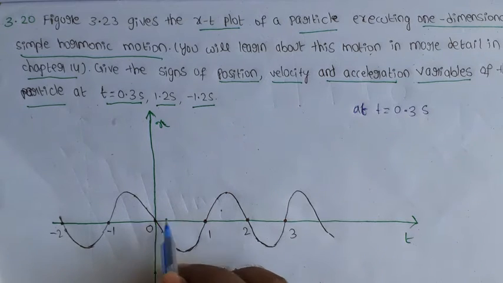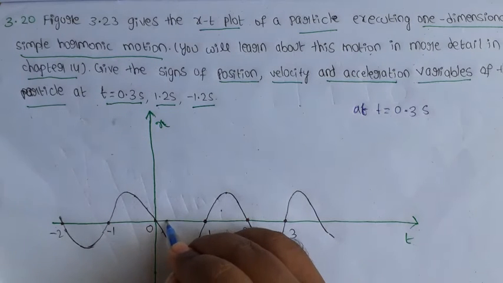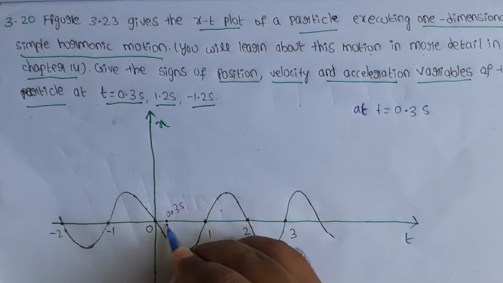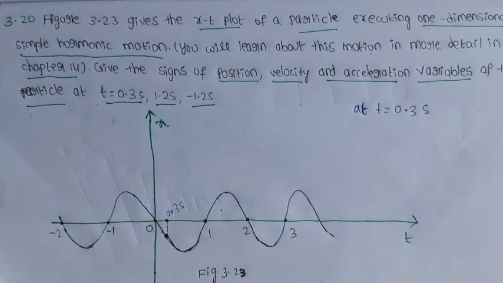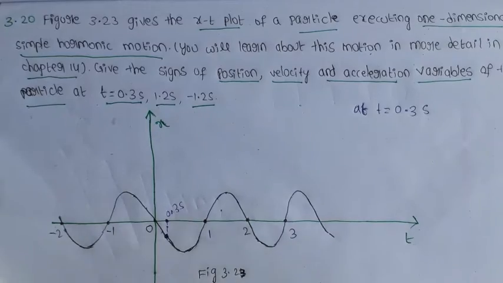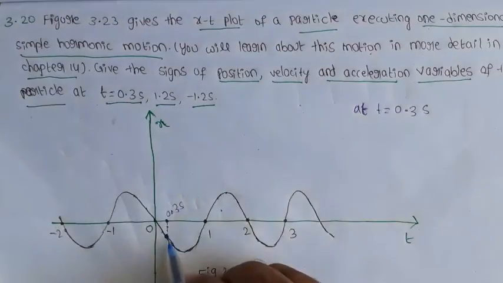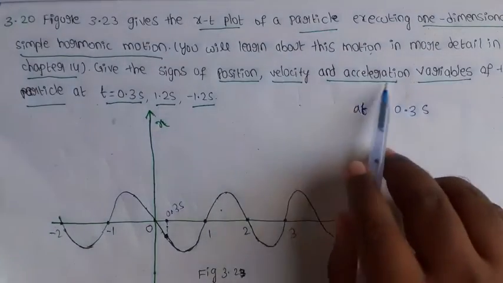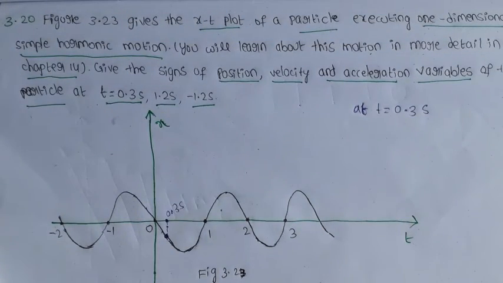This is the 0 second, this is the 1 second, so this is 0.5 second, and this is the 0.3 second. At this point, is the particle's position positive or negative? Is the velocity positive or negative, and is the acceleration positive or negative?